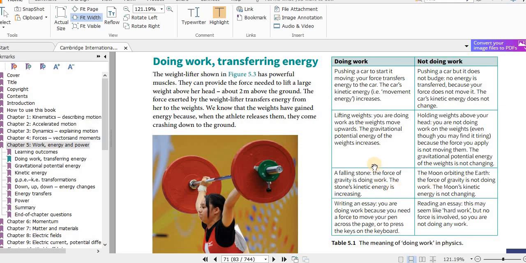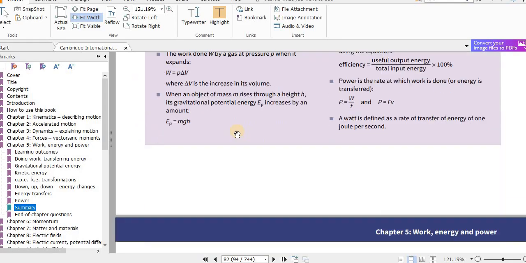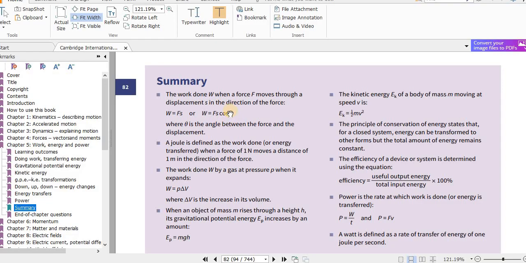Remember the equation, it's also here in the summary. I will show you this equation. The angle theta is the angle between the force and the displacement. If this angle is 90 degrees, then W equals Fs times 0, since cosine 90 is 0.